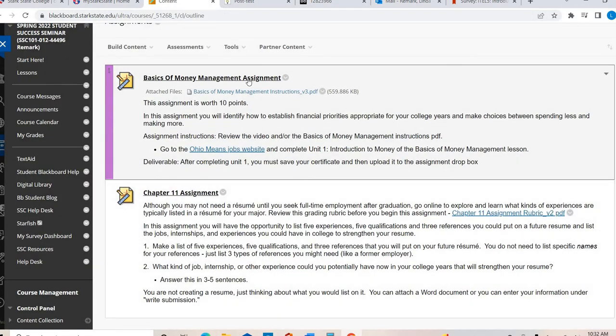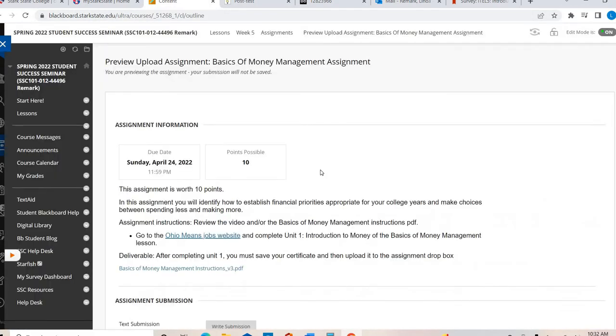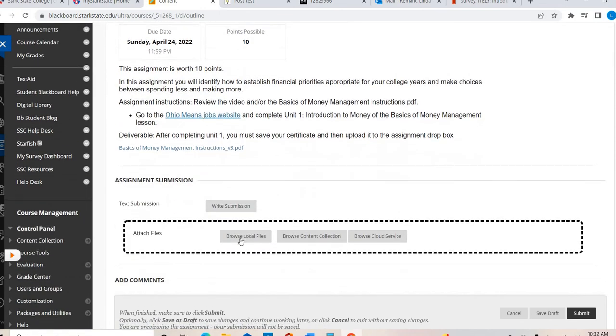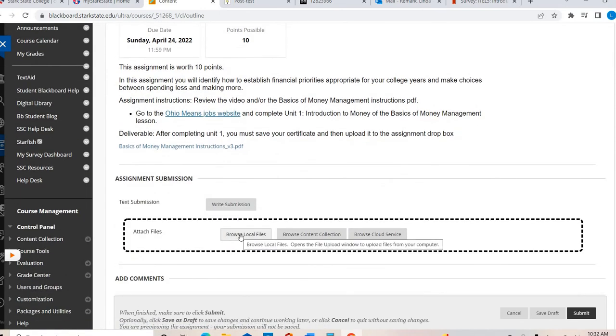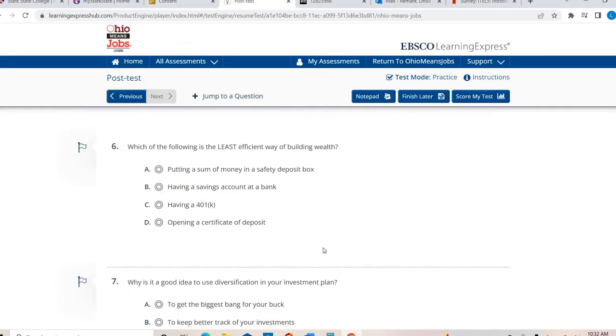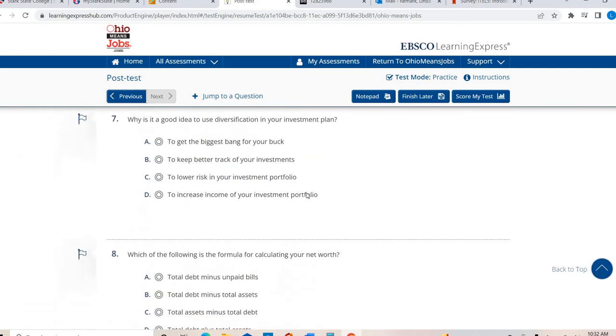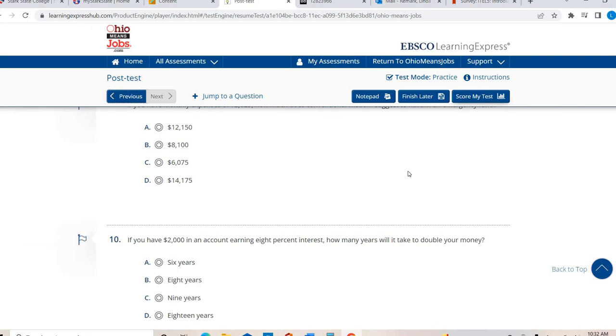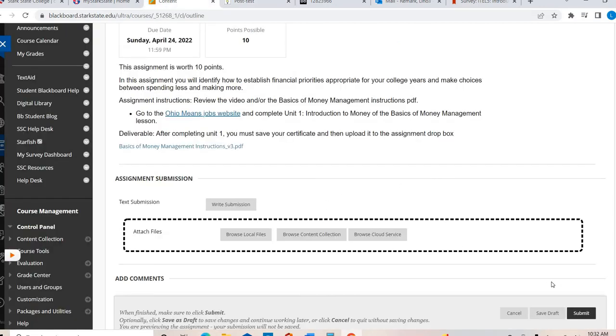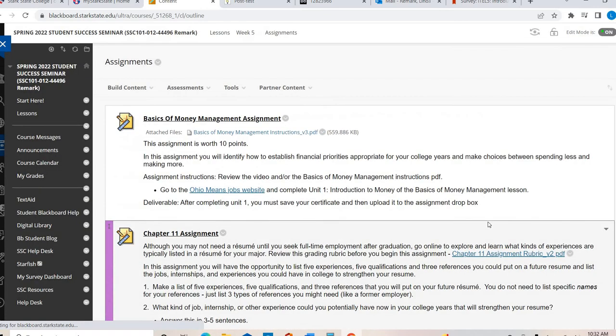Then back here on Blackboard, you'll click into the actual assignment, browse your files, find it, and upload it. So again, make sure that you go through that website, go through the entire Basics of Money Management modules, answer all these questions, score your test, and save, upload, and then submit your certificate of completion for the basics of money management. That's your first assignment. Please reach out if you have any questions about that.